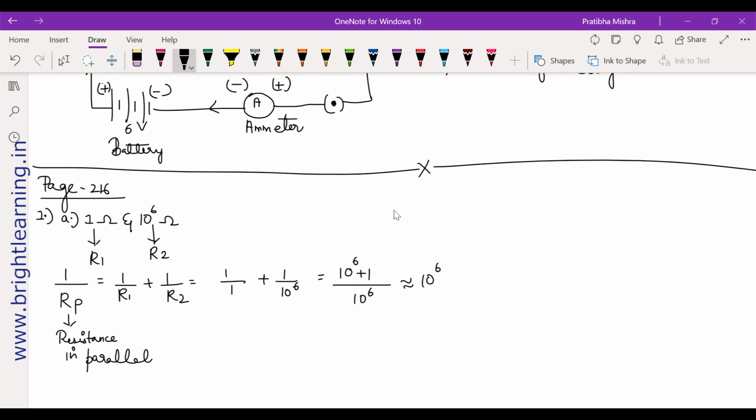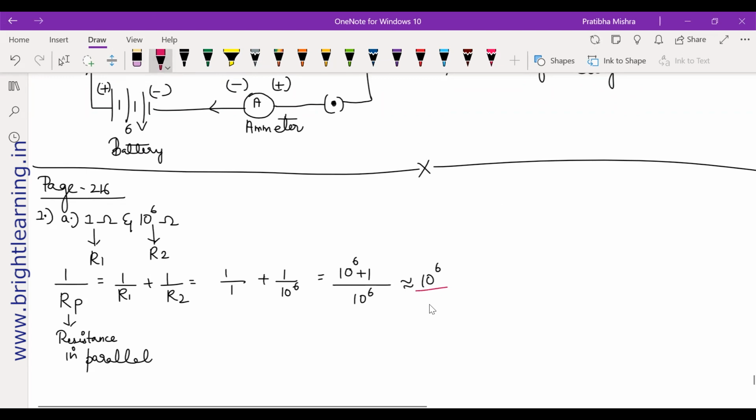What is 10 to the power 6? 1, 2, 3, 4, 5, 6 zeros. And if you add a 1 to it, how much do you get? 1, 2, 3, 4, 5, and then this much. So is it not approximately equal to 10 to the power 6 itself? Yes, it is. So then what do you do here?